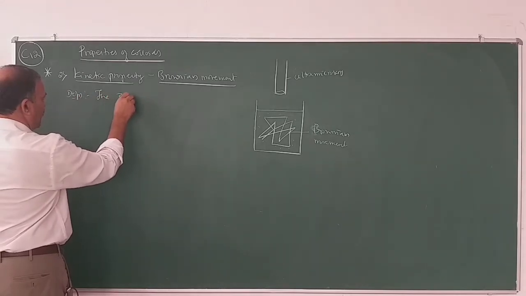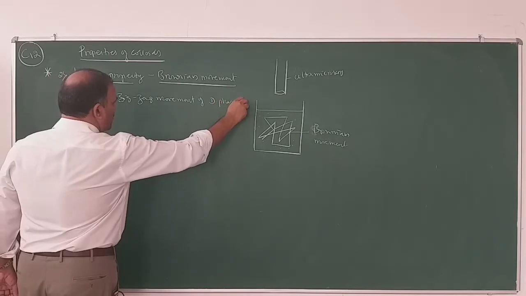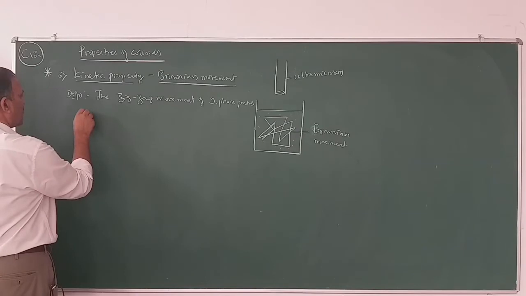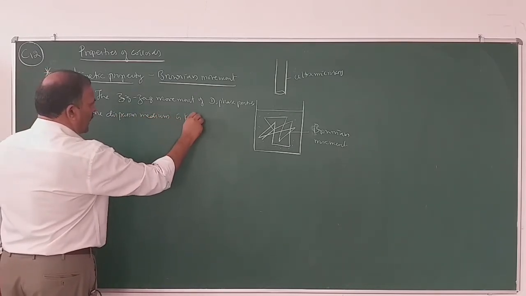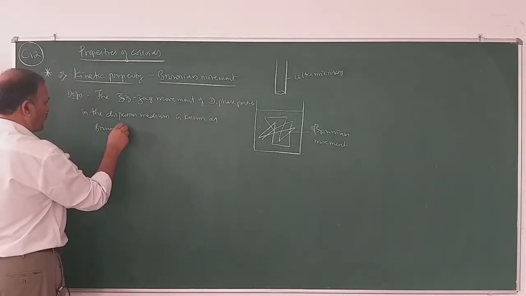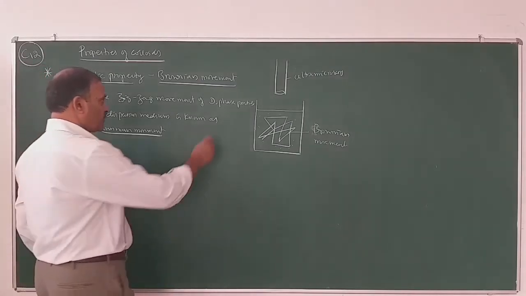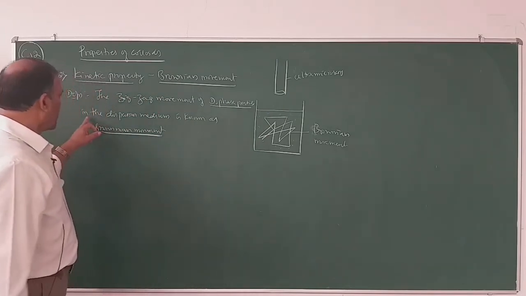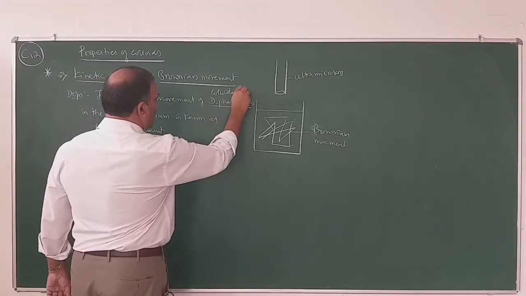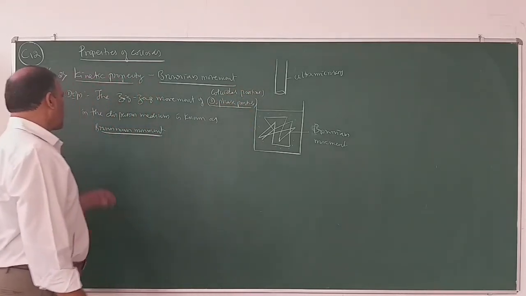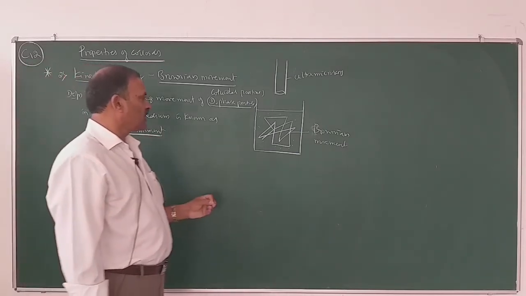The zigzag or random movement of dispersed phase particles, meaning colloidal particles, in the dispersion medium is known as Brownian movement, named after the scientist Robert Brown, who observed this movement for the first time.